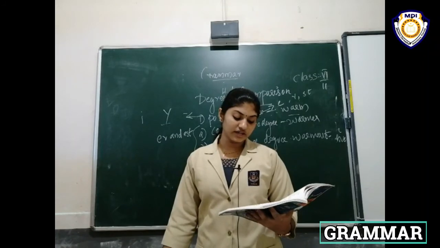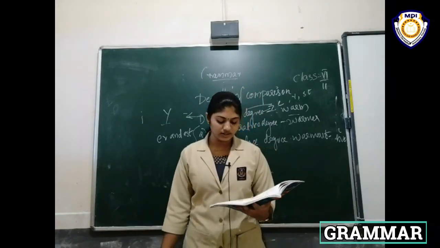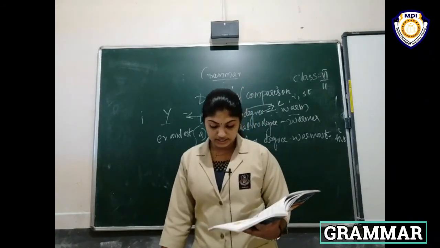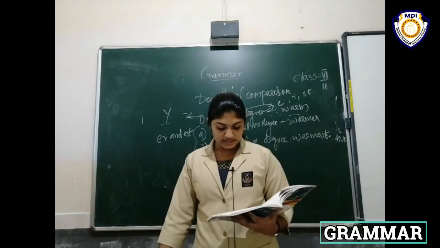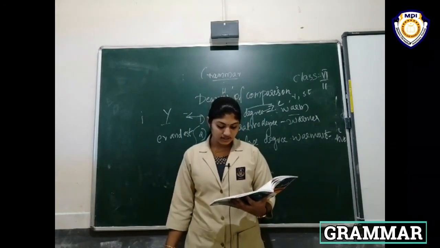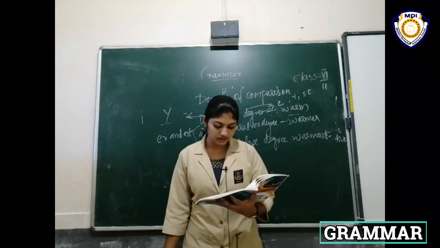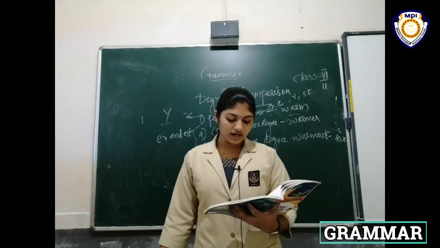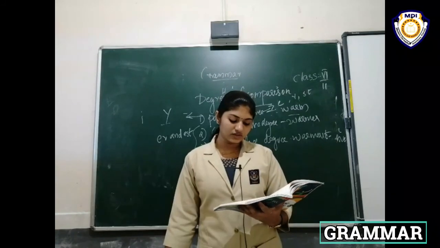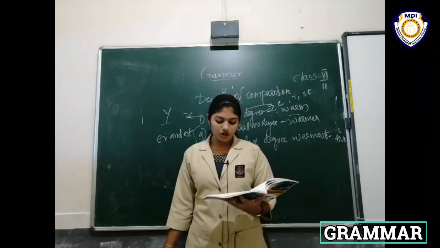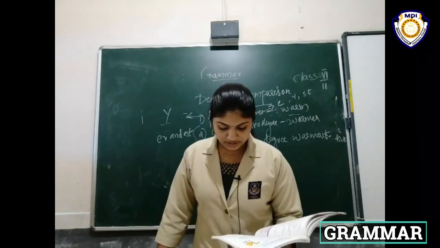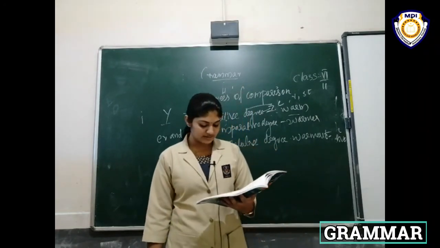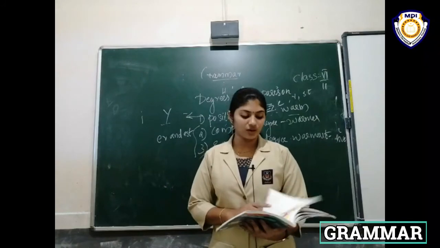Hemant is tired and in need of food. Hemant is tired and hungry. Then third one. This table must be costing a lot. This table must be expensive. And 4, 5, 6, that is homework.